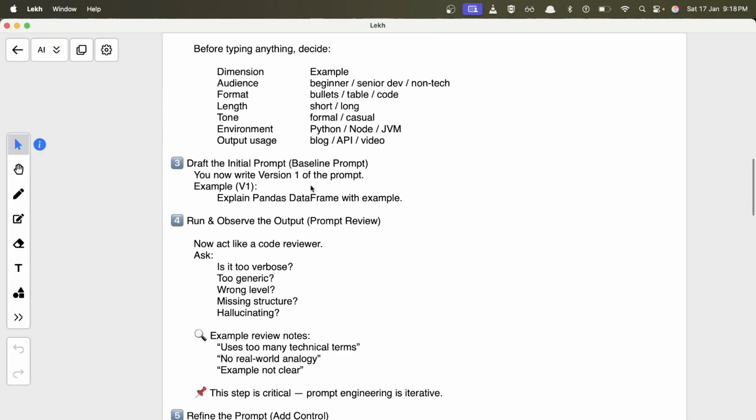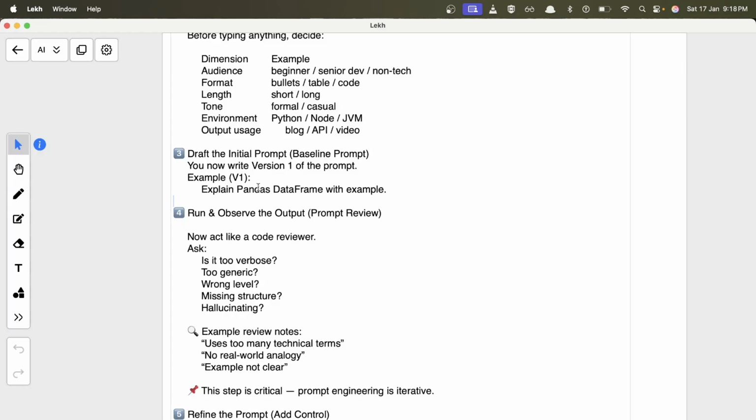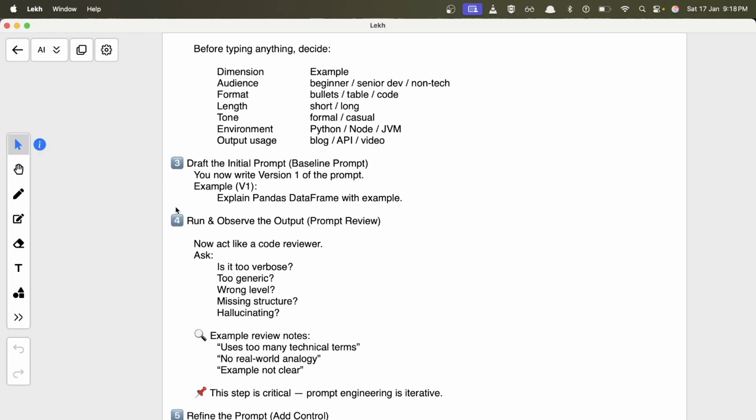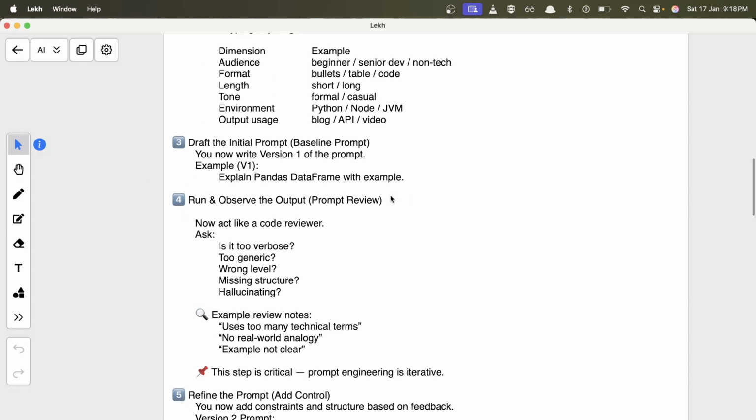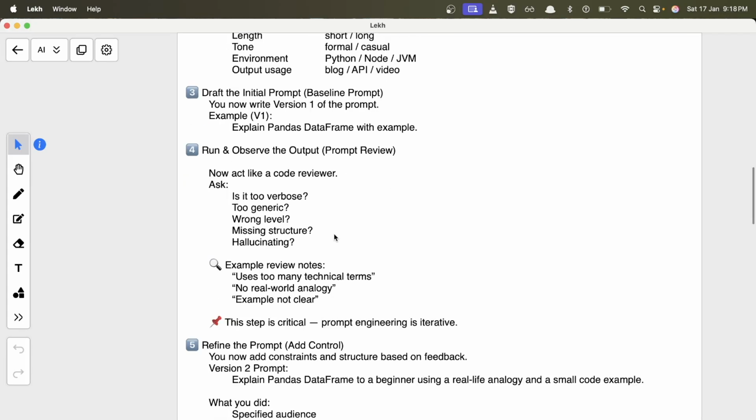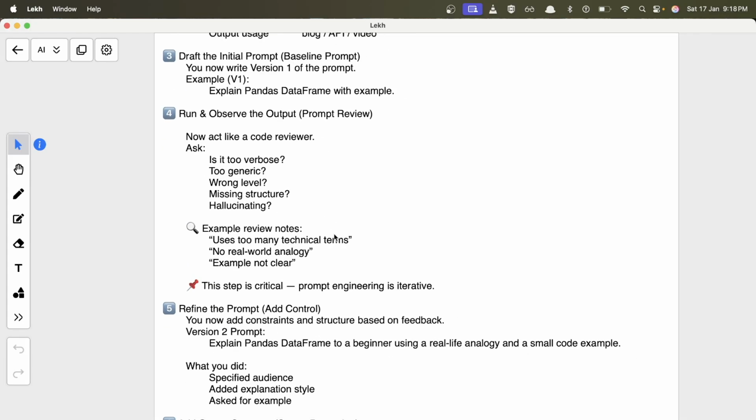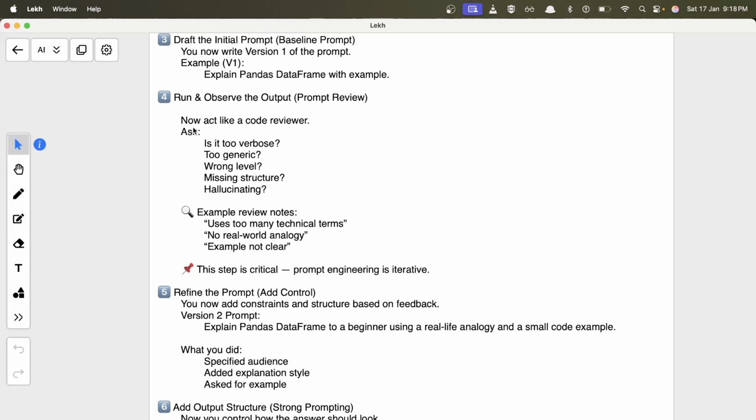Then you define the initial prompt. For example, let's say we have written this small prompt, like explain pandas data frame with example. A simple prompt. It doesn't contain everything that we have talked about, but it's just a first line of prompt. Then you run it. Then you observe the output of the particular prompt. So let's say if we write this, we get a response. We observe that output.